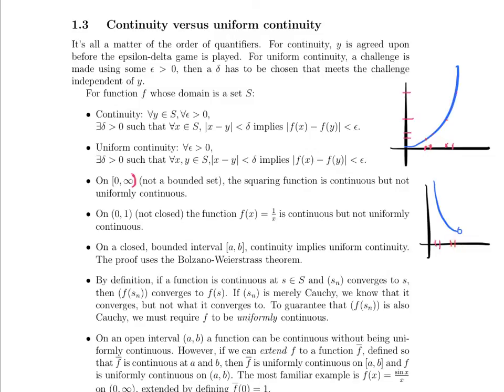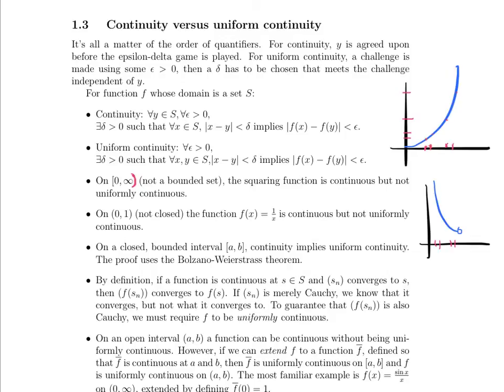interval in the domain, which maps to a very brief interval in the image, gets larger and larger and larger as this interval slides in this direction. It's the same width over here, but it explodes in terms of the size of the interval of function values in the image that it corresponds to. So that's where uniform continuity is breaking down over here.